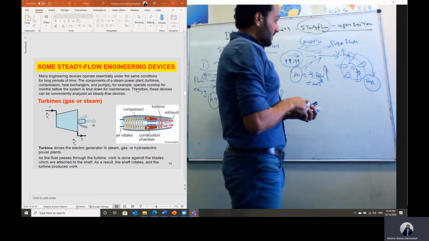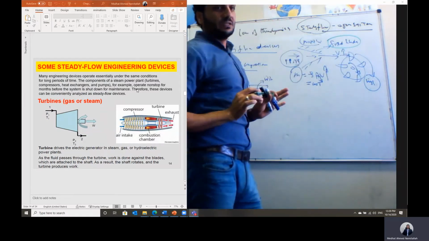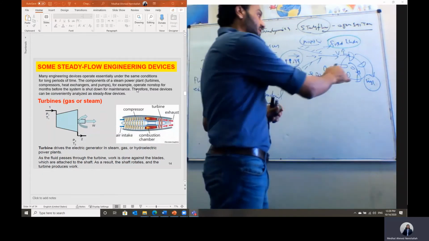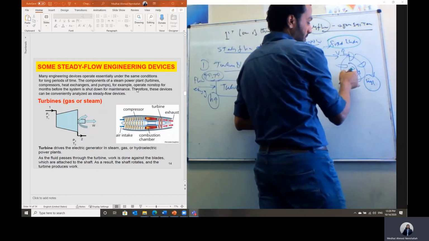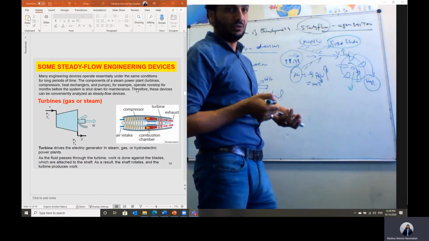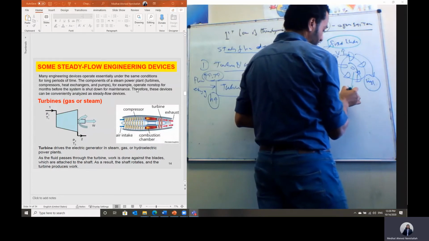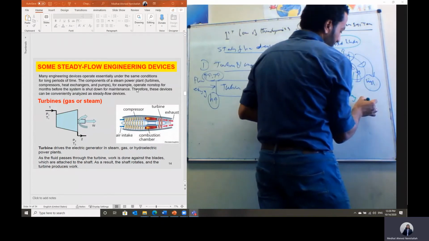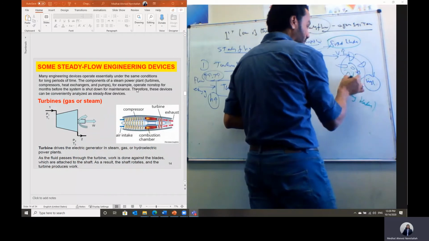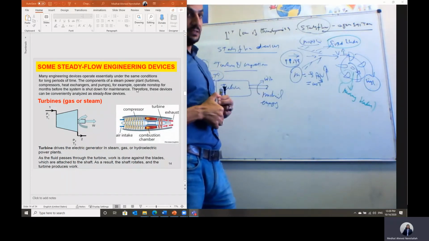This part, as we said, the nozzle, we call it fixed blade because it is fixed, not rotating. But this part, we have here moving blade because they are fixed to a rotating shaft. So the blades on this impeller or buckets, we call them moving blades.